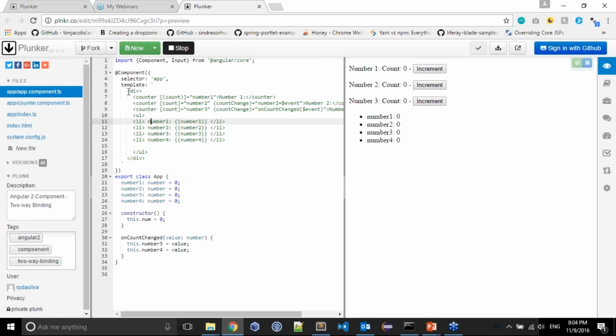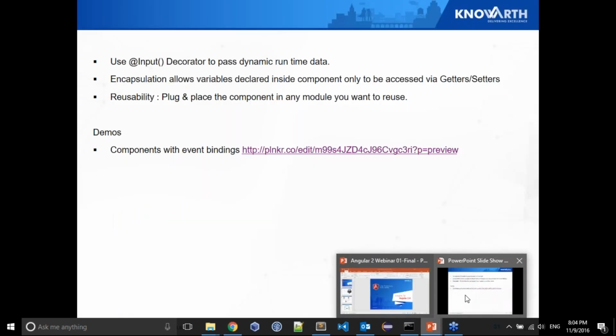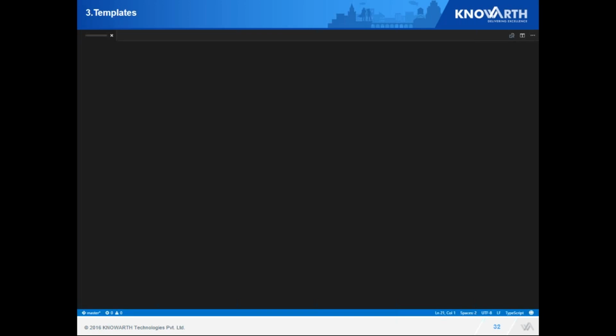So as we see, this is a template defined. Here we have used several variables which come from my class. Here we have defined a constructor and we have defined some methods. Next is the template. Template is anything which I want to show on the DOM. A template may consist of any input elements, may consist of forms, or whatever I need to show on the screen.